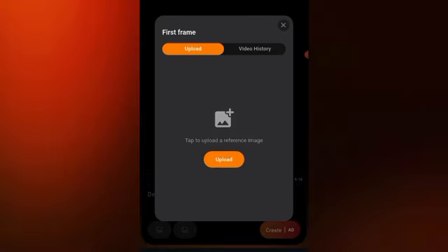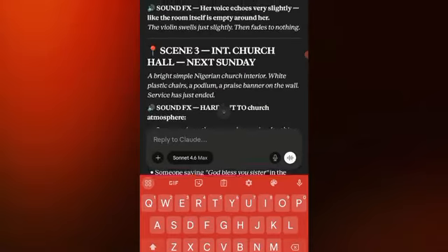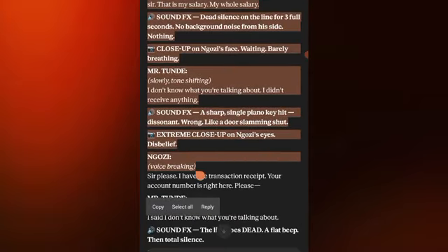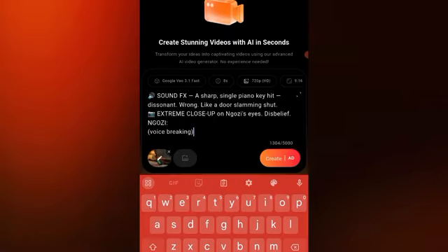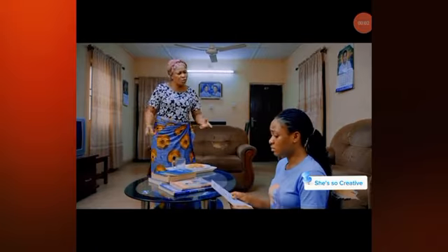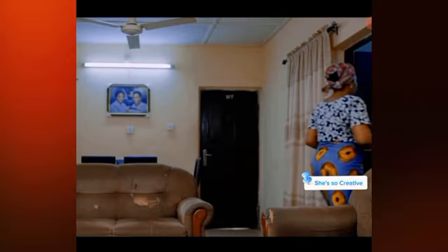So I'm going to screenshot it, then go back and crop my image, then click on upload to bring that image in. Then go back to Claude AI to copy the next scene, then paste it and click on create. It's going to automatically create my video for me. So I hope you really understand the process I showed you to create the video you saw at the intro of this tutorial.